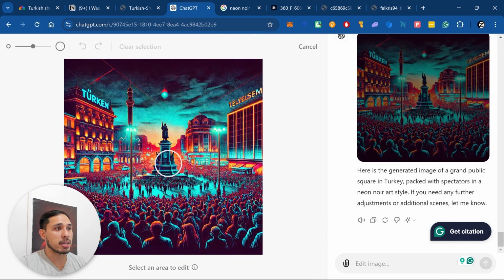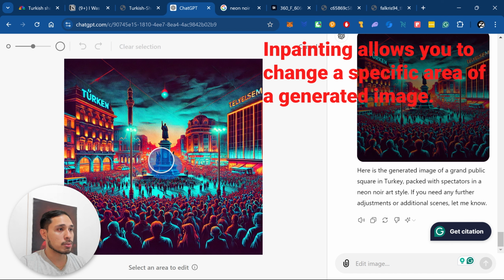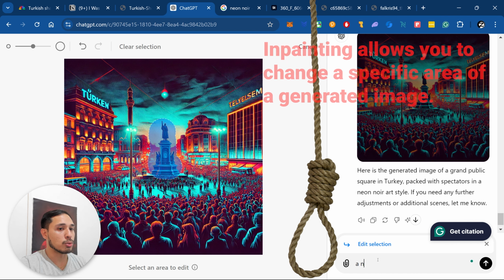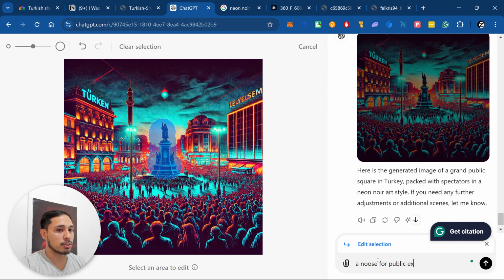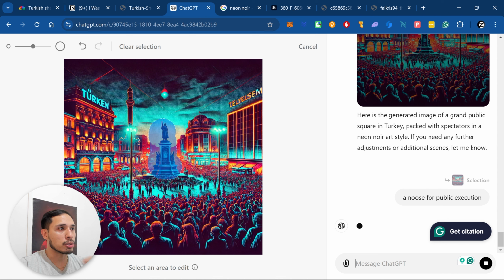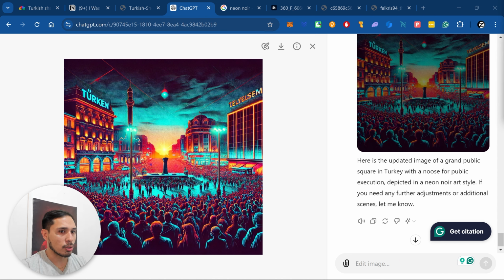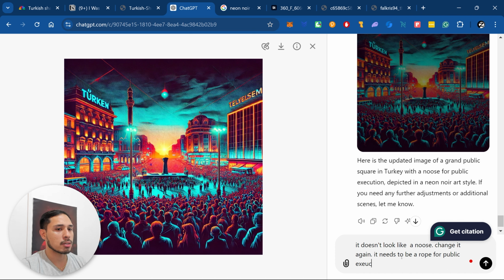ChatGPT has this in-painting feature. I want to change this to a noose for public execution. I'm not really sure how good ChatGPT is at in-painting. Well, this doesn't look like a noose at all. Let me change that. Wait, I can speak to ChatGPT like a human being, so let me try. It doesn't look like a noose. Change it again. It needs to be a rope for public execution.